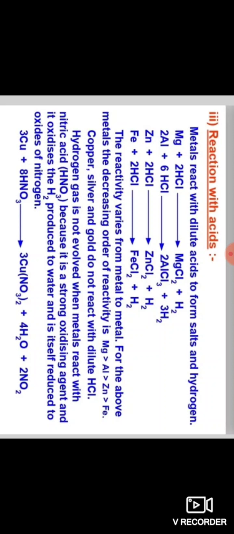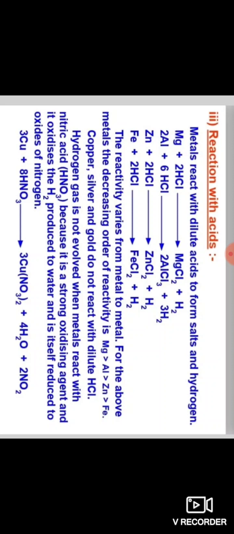The molecular formula of nitric acid is HNO3. Because it is a strong oxidizing agent, it oxidizes the hydrogen and produces water, and itself is reduced to oxides of nitrogen.